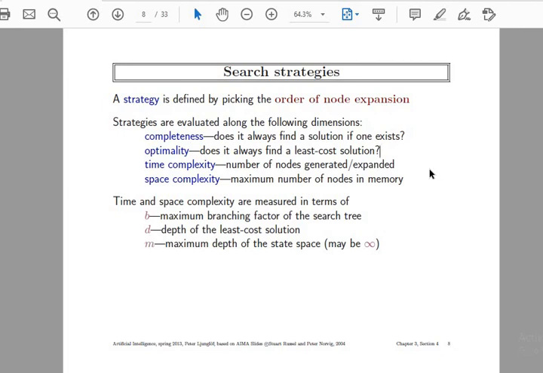And in terms of time and space, we come across the branching factor, that is, the tree having a number of branches, which will be considered as small b. D will be the depth of the least feasible solution, the depth of a tree. And the maximum depth of the state space, where this algorithm or the state space criteria is going to be fruitful, will be considered as m, which may lie between 0 and infinity.